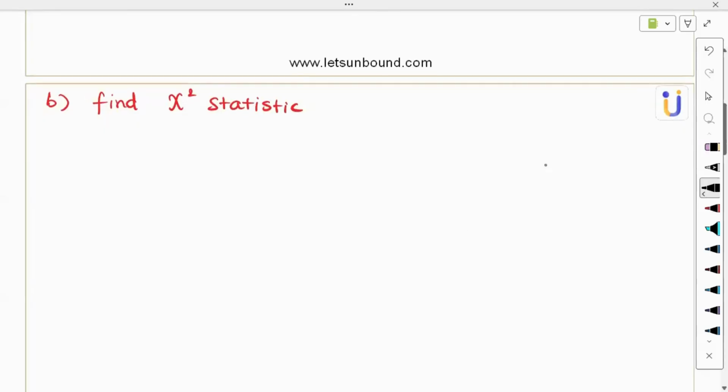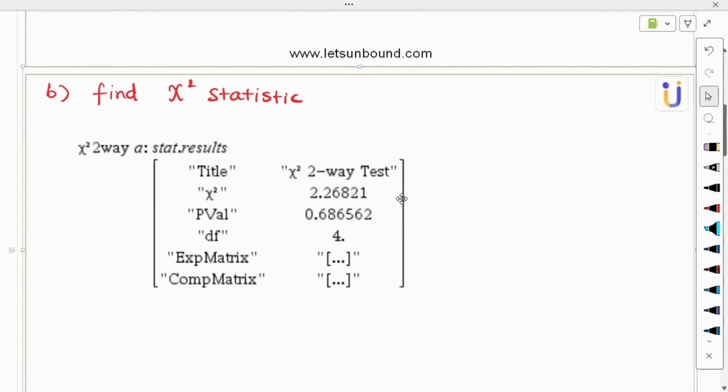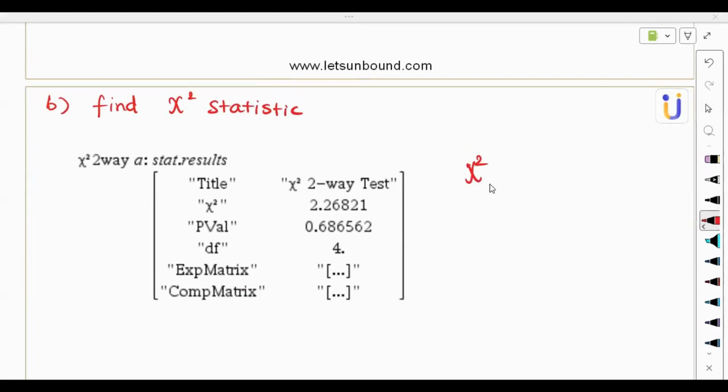Here we go. The chi-square statistic is done, and this is the result we have. What is the value of the chi-square statistic? It's 2.26821, approximating to 3 significant figures, the chi-square statistic is 2.27.